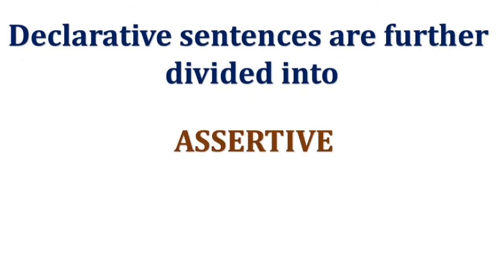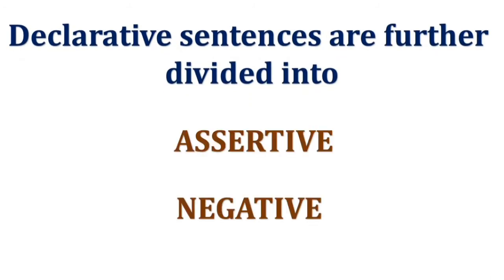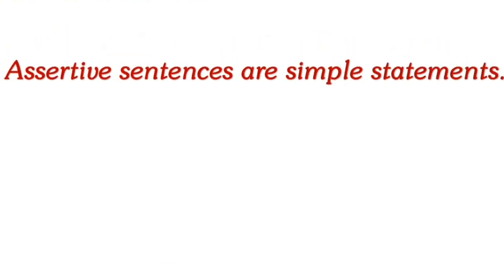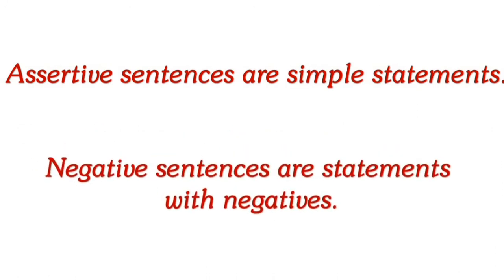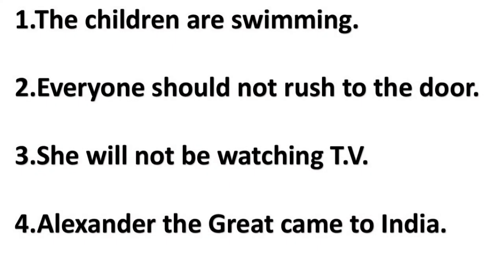Declarative sentences are further divided into assertive and negative sentences. Assertive sentences are simple statements, whereas negative sentences are statements with negatives. Students, please look at these examples. The children are swimming. Everyone should not rush to the door. She will not be watching TV. Alexander the Great came to India.